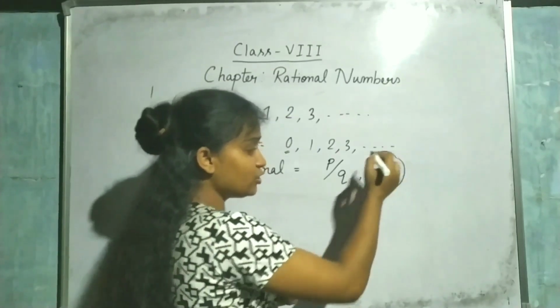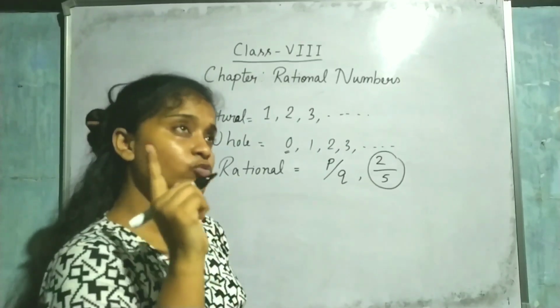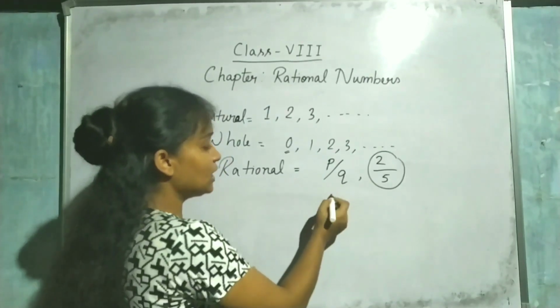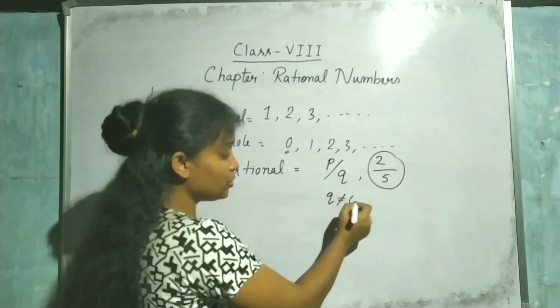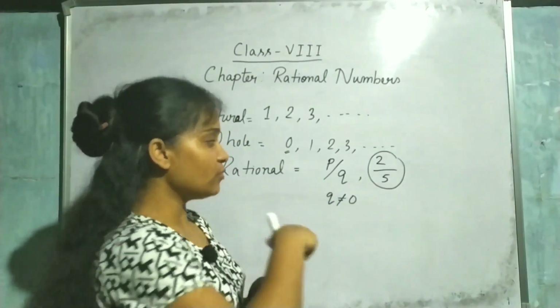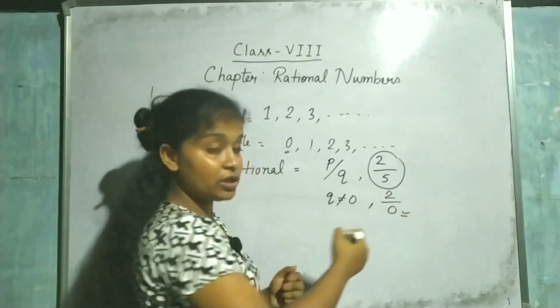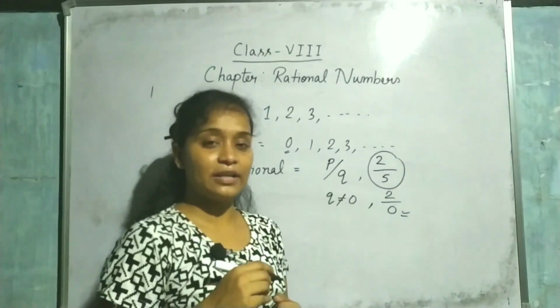This kind of number we call a rational number. And one most important thing is that this q, that means this denominator, can never be 0. Otherwise, if you write 2 by 0, your denominator is 0, then it is undefined.